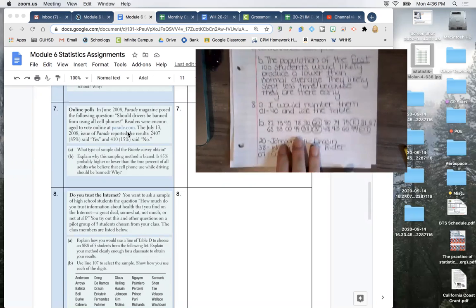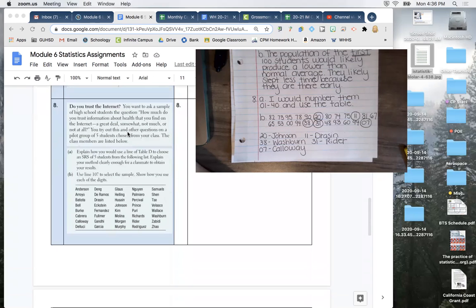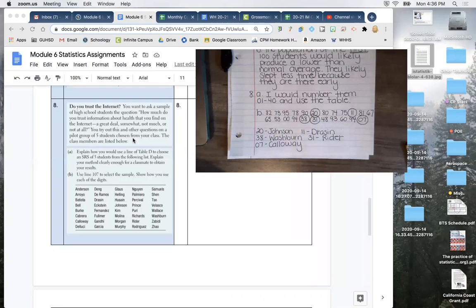Okay, moving on to number 8. Number 8 is a great problem. So here is kind of the heart of what we're going to do with simple random samples. So in this one, you have, do you trust the internet? You're going to take a sample from these students that you have below.